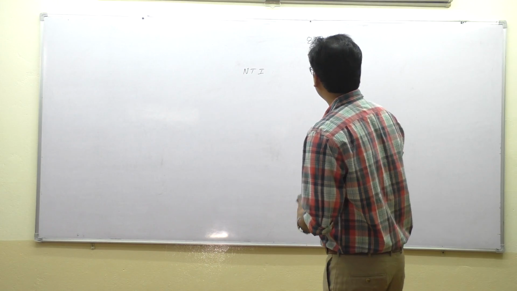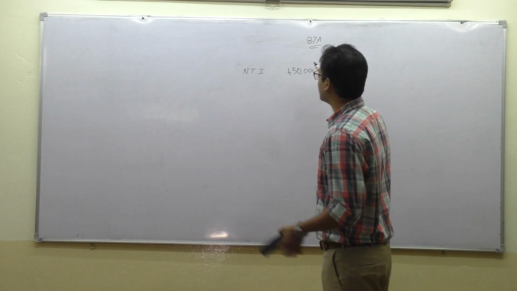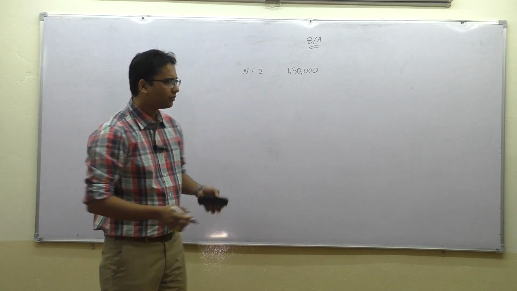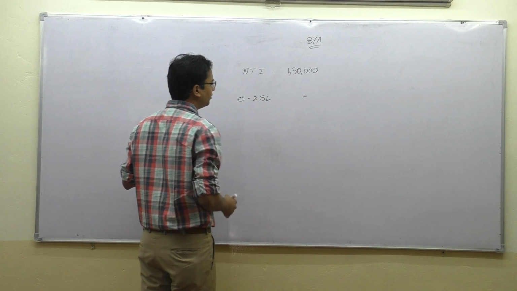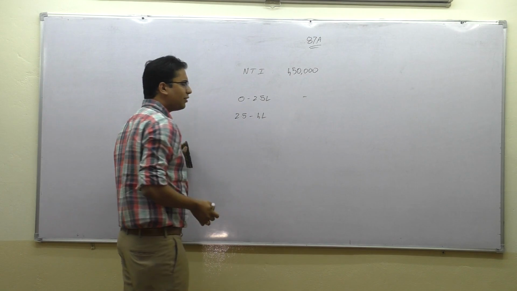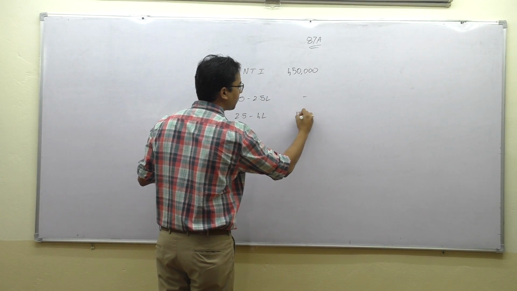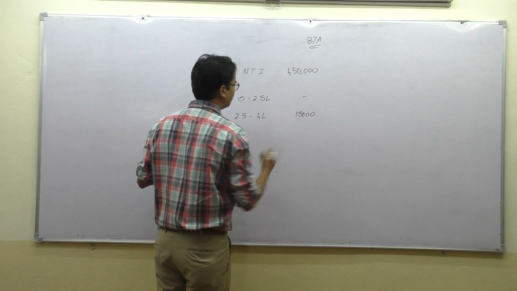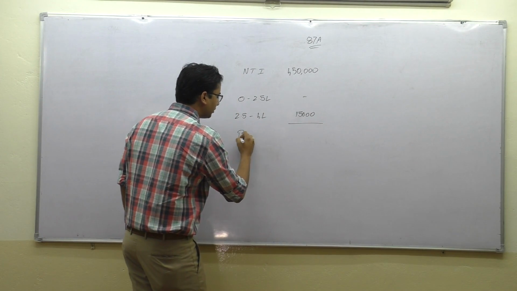So let me do one small calculation. What if the net taxable income is 4,50,000? You guys tell me. 0 to 2.5 lakhs? Very good. 2.5 lakhs to 4.5 lakhs, that is 2 lakhs at the rate of 10%. How much is that? 15,000. Correct or not? So this is the basic tax.